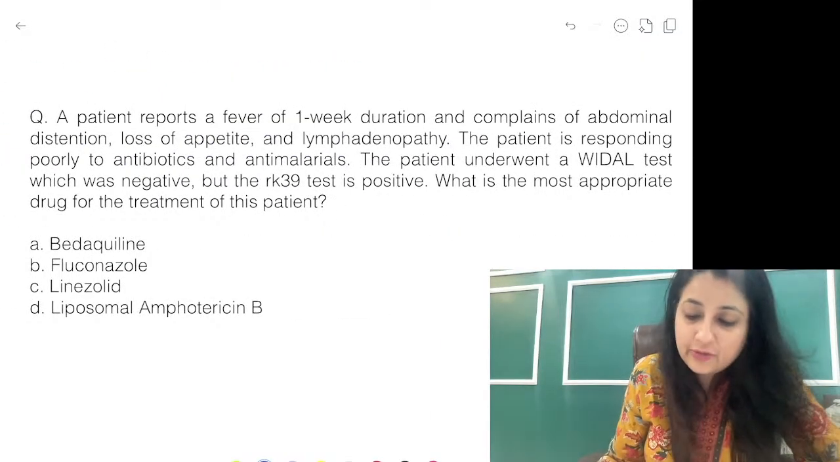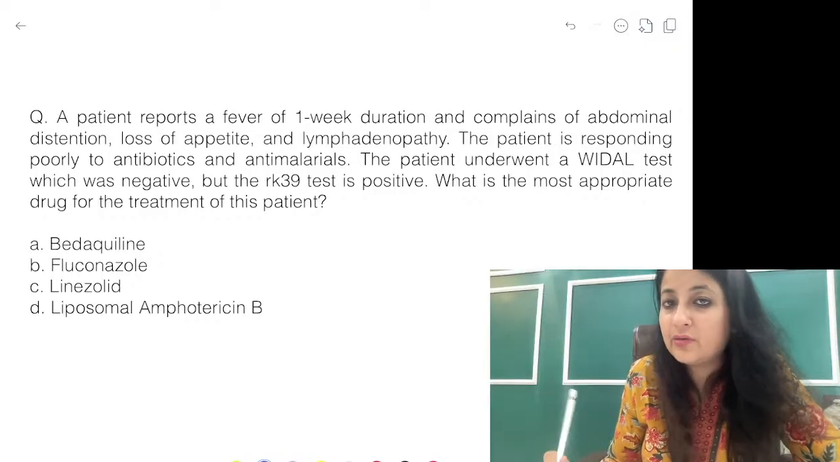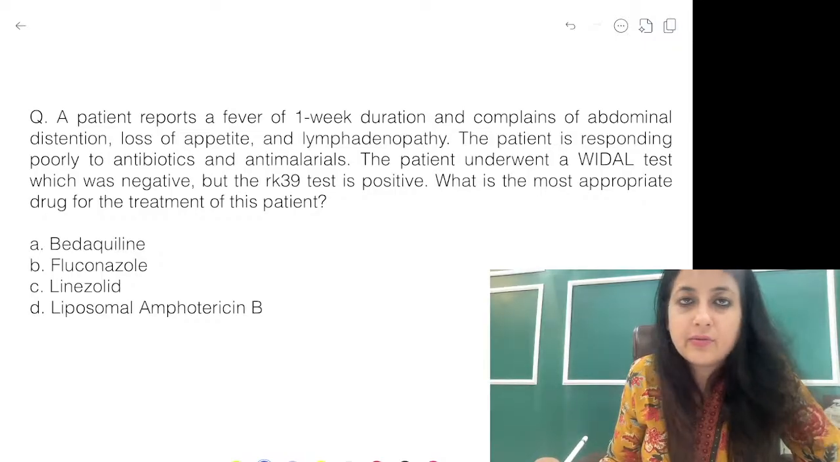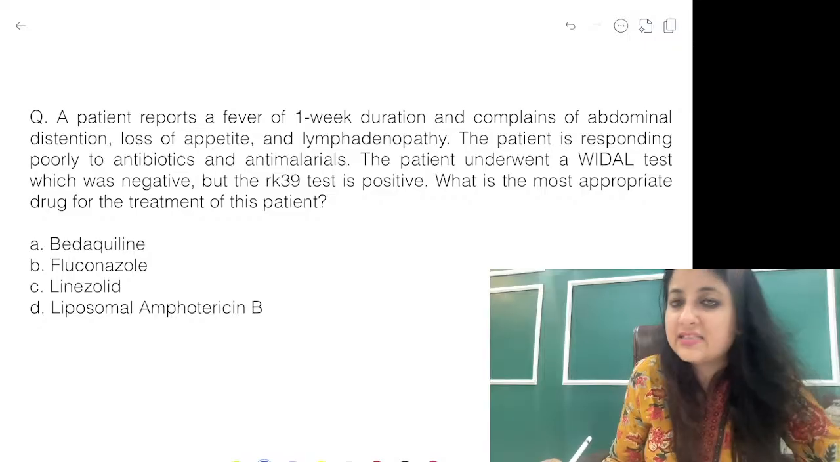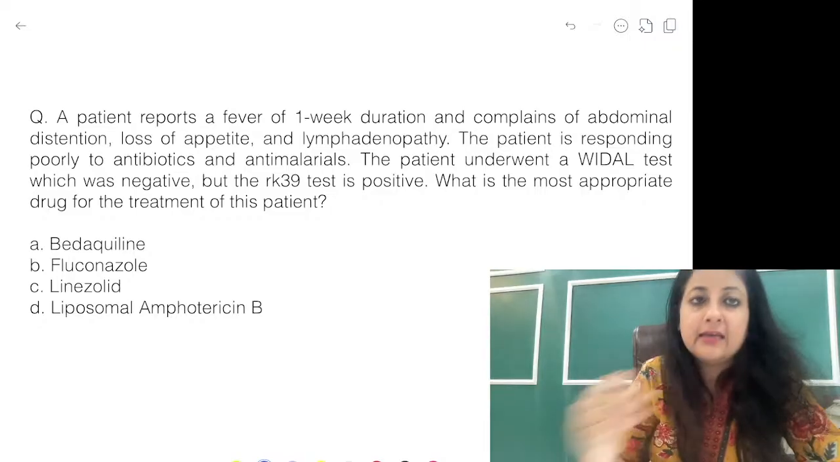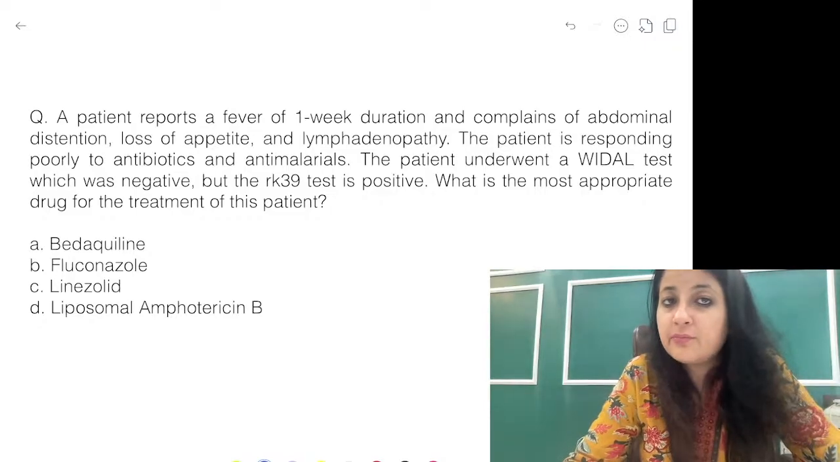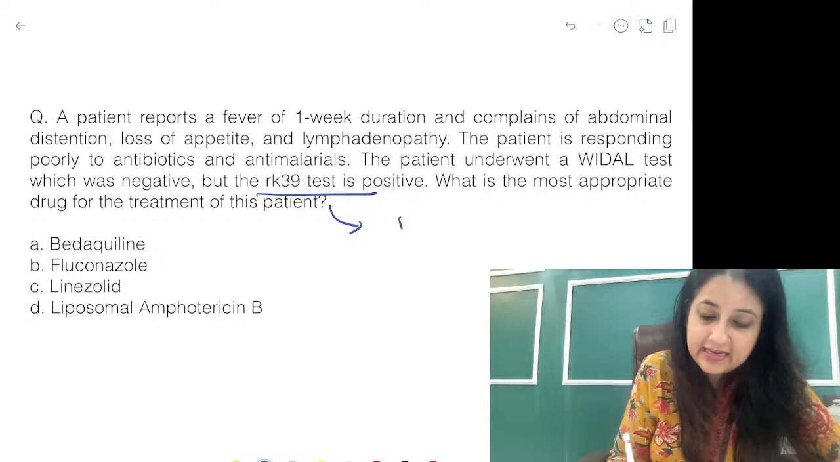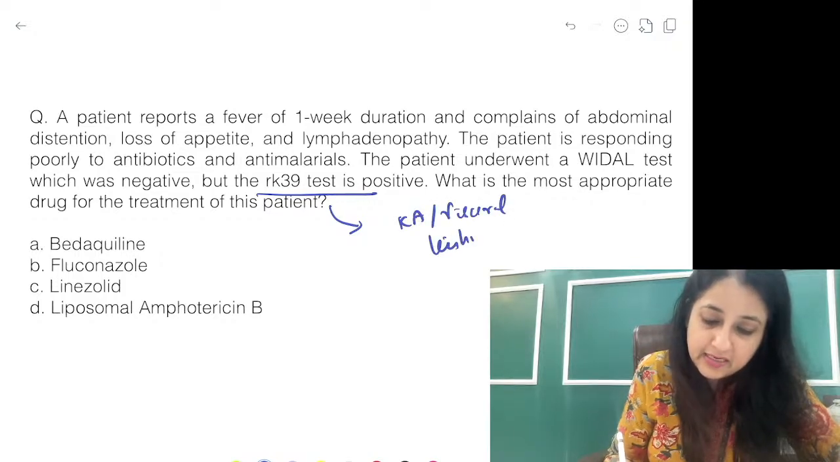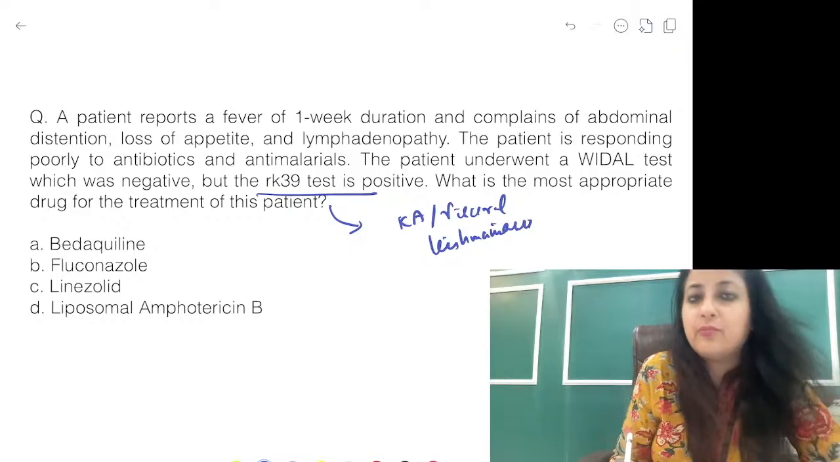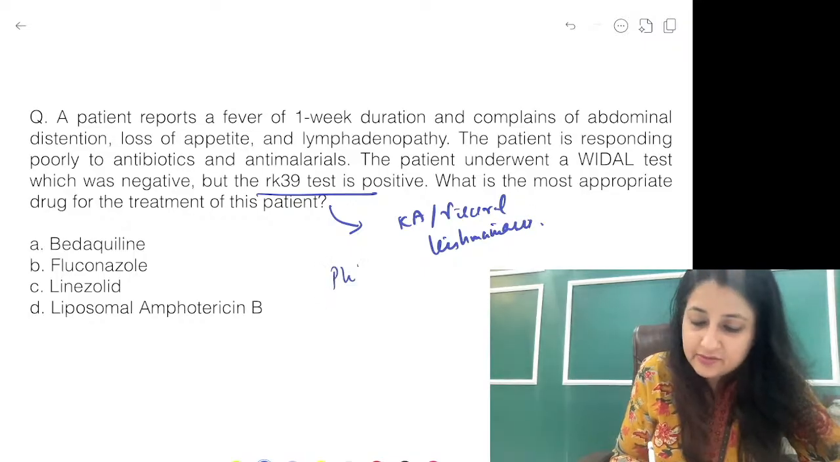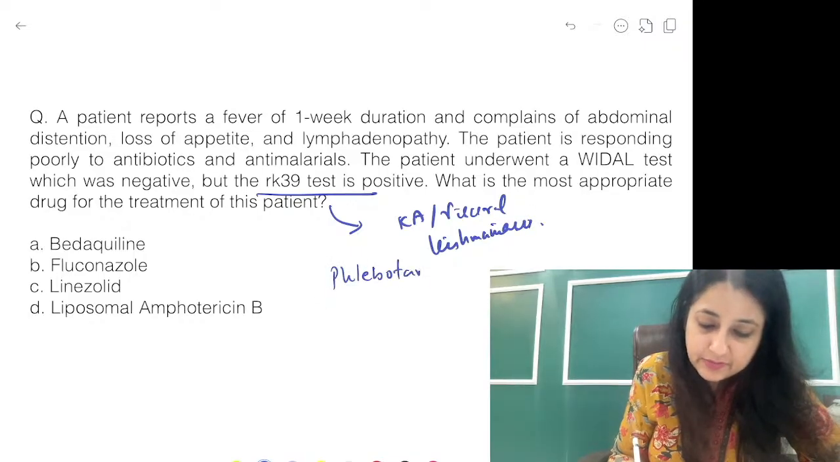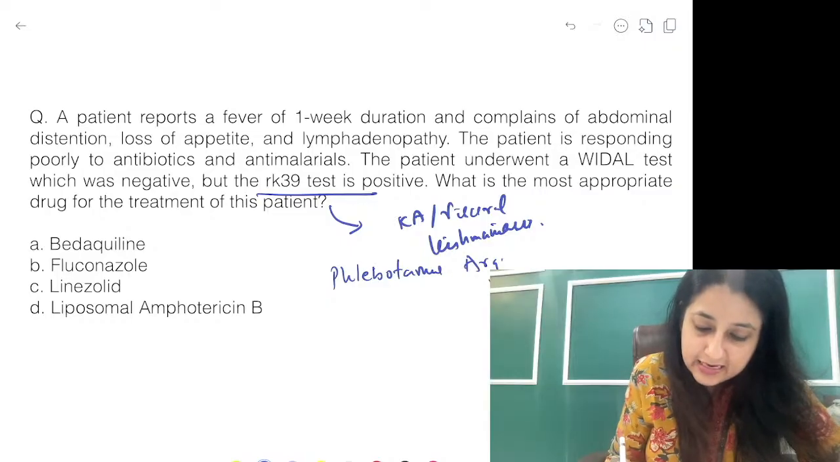Now of course let's quickly do a couple of questions regarding one more disease. A patient reports a fever of 1 week duration and complains of abdominal distension, loss of appetite, lymphadenopathy. The patient is responding poorly to antibiotics and antimalarials. The patient underwent a Vidal test which was negative, but RK39 was positive. This RK39 is Kala Azar. Kala Azar is the same as, guys, visceral leishmaniasis, and all of you know the vector is Phlebotomus argentipes.